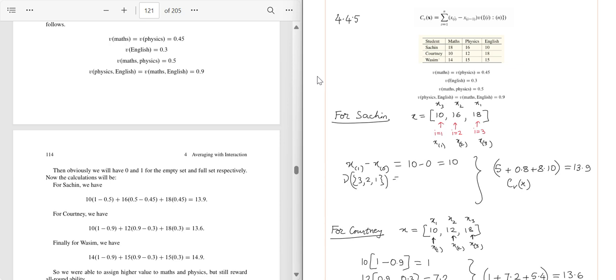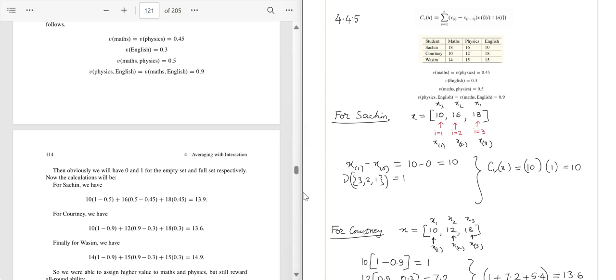So fuzzy measure of this is anyways 1. Okay, so the overall term for this formula b of x is equal to 10 multiplied by 1, which is 10. Correct?